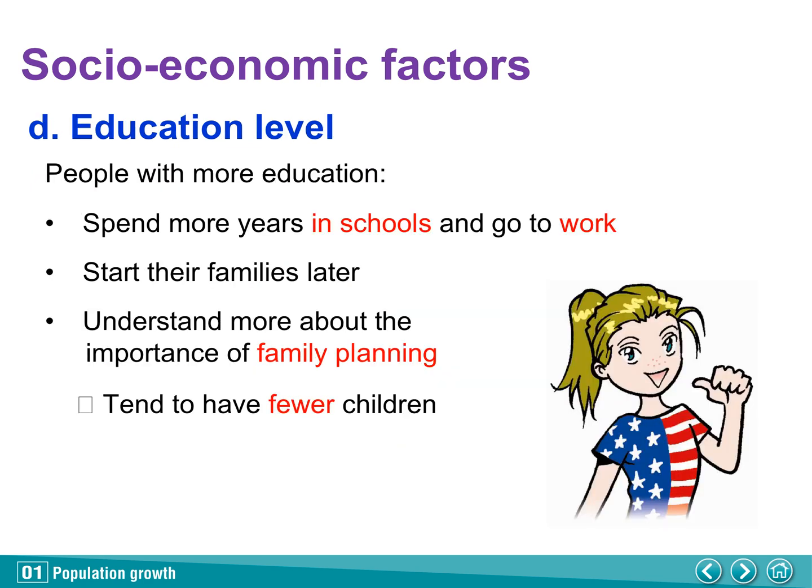In general, people with more education tend to have fewer children. They spend more years in schools and go to work and start their families later. They also understand more about the importance of family planning. Education level is usually measured by literacy rate. It shows the percentage of people who are able to read and write.